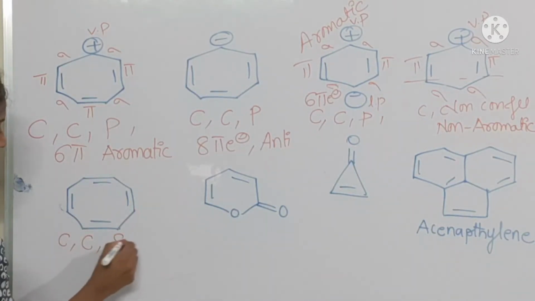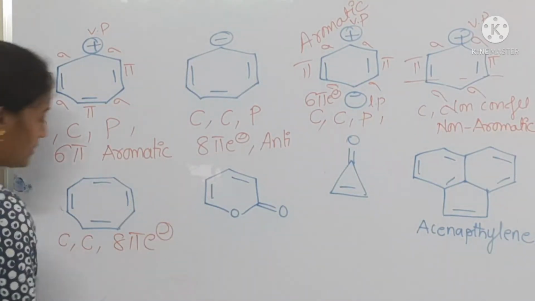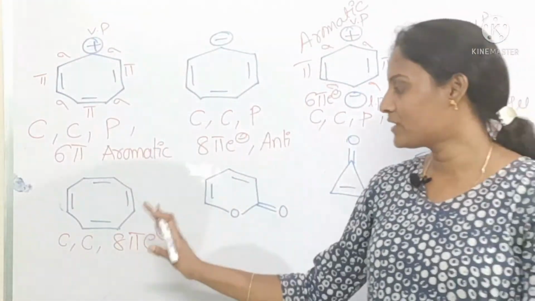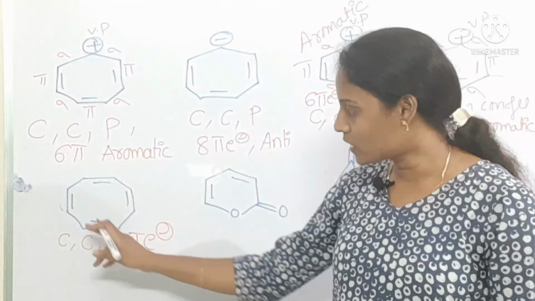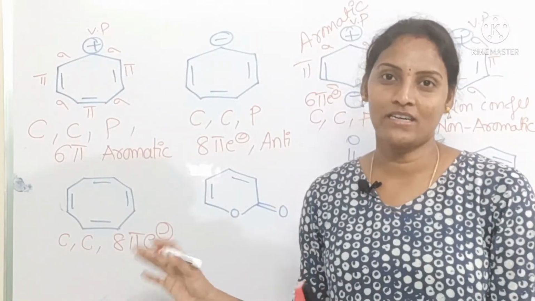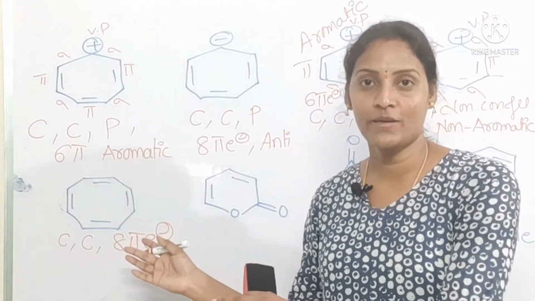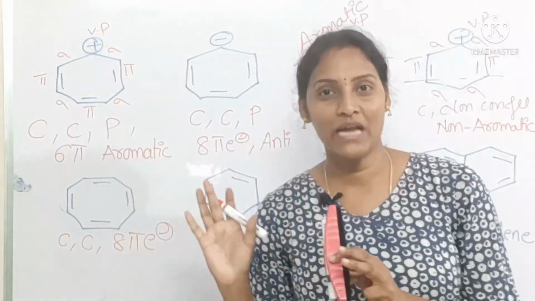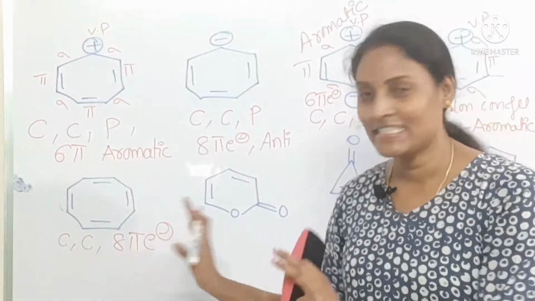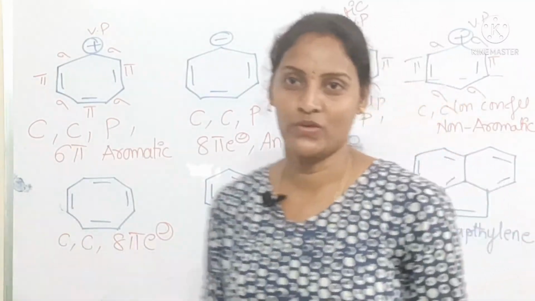That means 8 pi electrons. While observing these conditions, it fulfills. While seeing this one, it has conjugation, so we can directly say that if conjugation is there, it's a planar one, so we can directly tell this is an anti-aromatic compound.